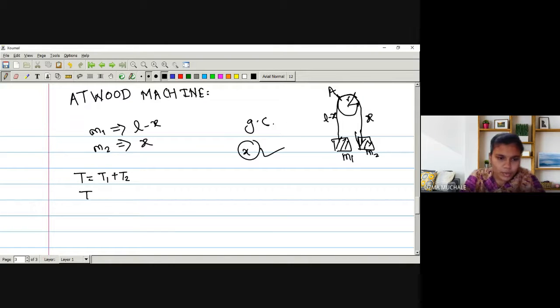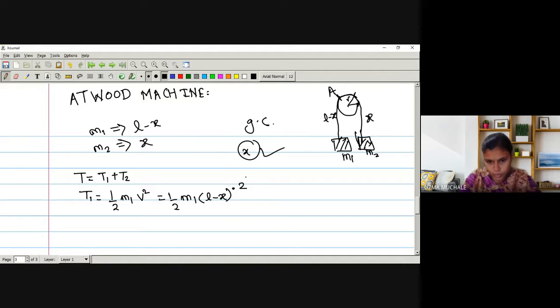So let us go for the first one, that is kinetic energy of the first particle. So T1 is equal to, what will be the T1? 1 upon 2 M1 V1 square. What is the distance of M1 from the pulley? It is L minus X. So this is the position vector. So it will be L minus X dot square. What is the derivative of L minus X? And then we have to find out the square of this, right?